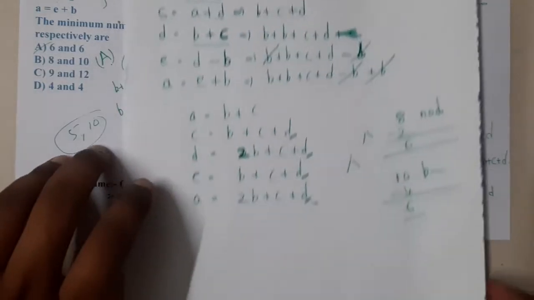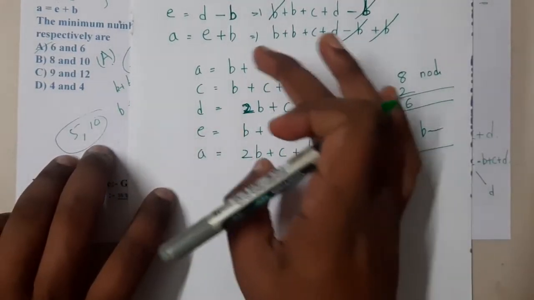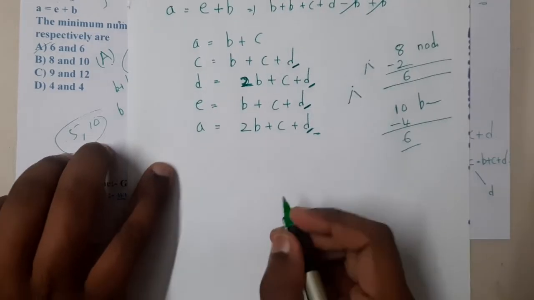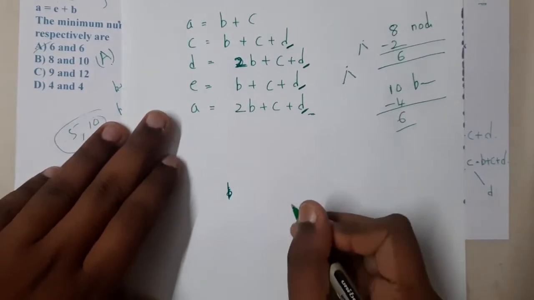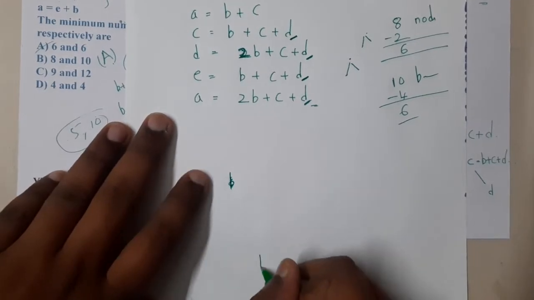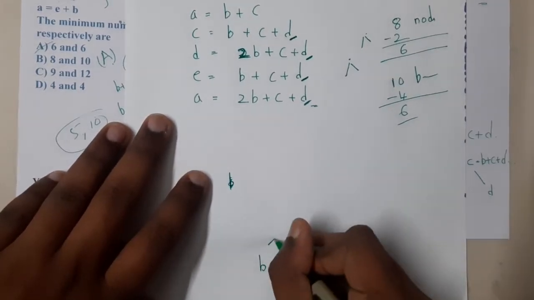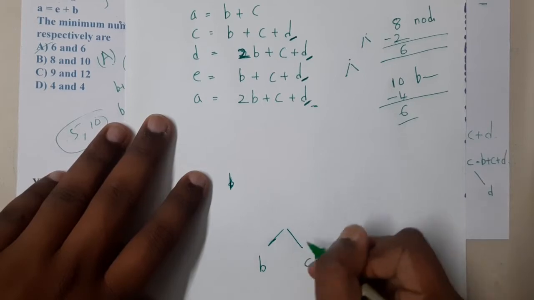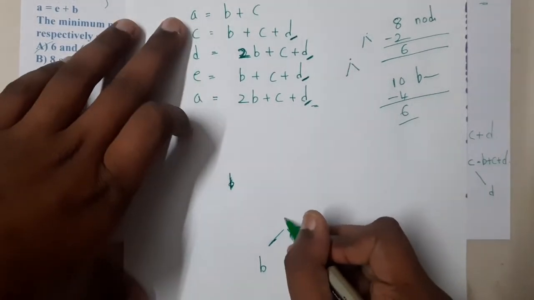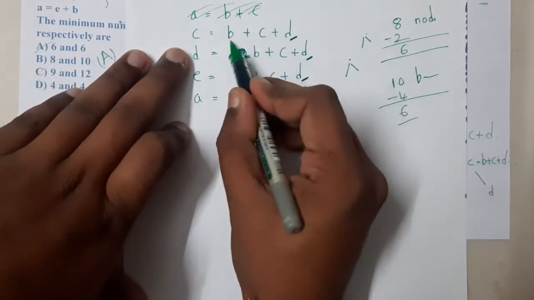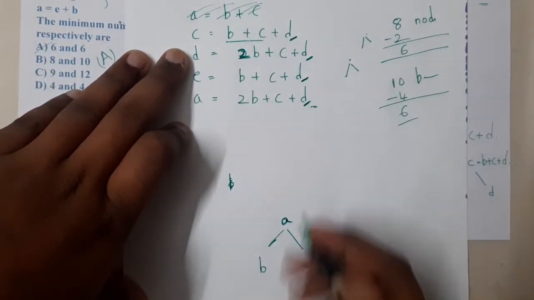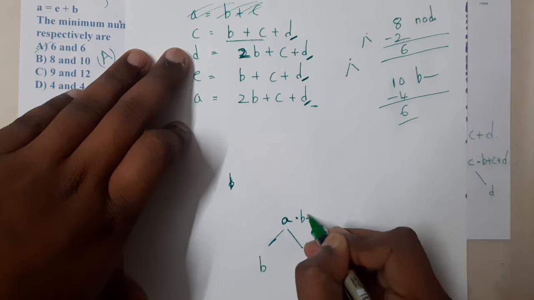Okay, so now you understood, right? Once you are done with this, concentrate, guys. I am going to add B and C. Let me draw it from the bottom so it's visible. So B and C I will add and store it in A. Now this statement is done. Now I will take this B plus C result. So let me write it here also: B plus C.